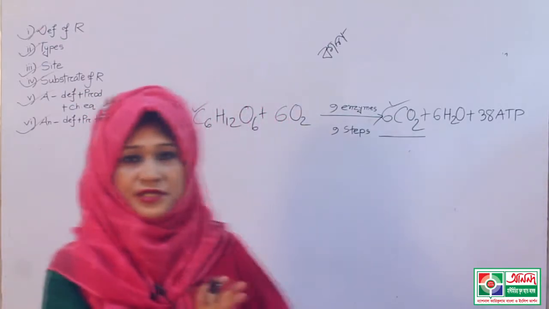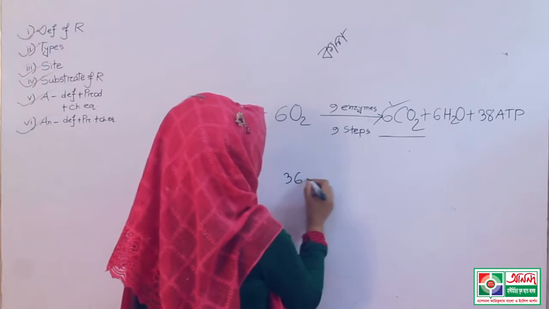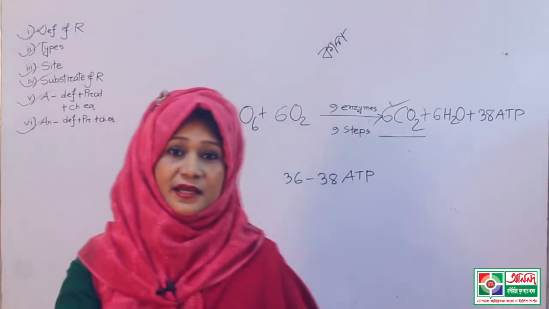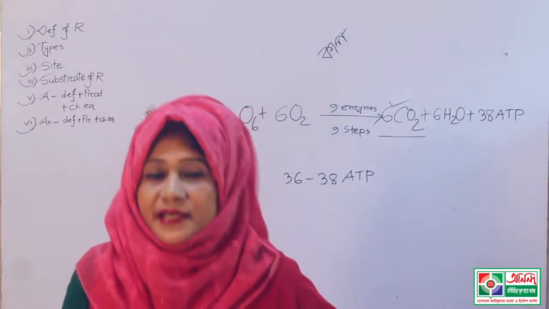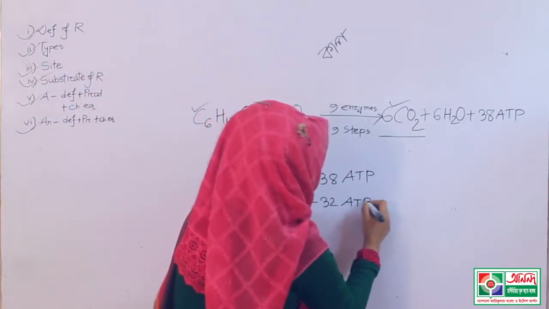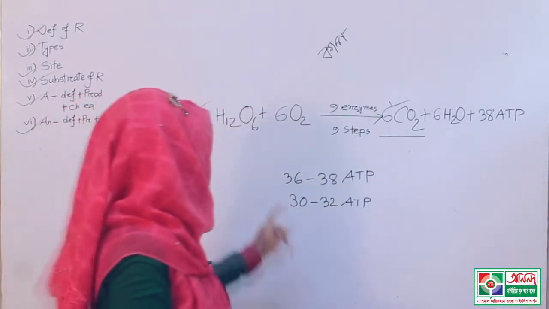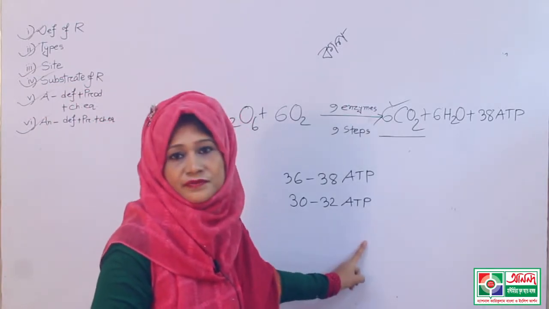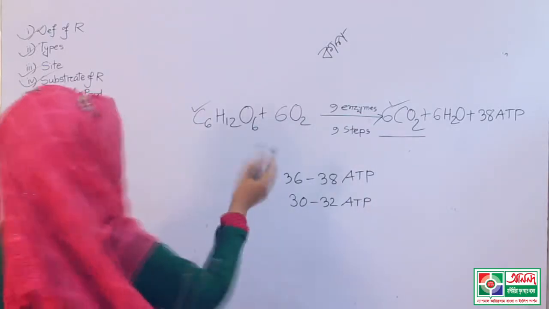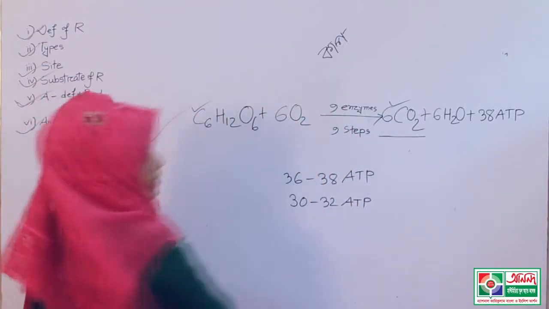In your textbook it is written as 38, but it may be 36 to 38 ATP. Again, different scientists nowadays have calculated that it is actually 32 ATP, but you should write 38 because in your textbook it is given as 38. In higher class you will learn how it becomes 30 to 32. Okay? Now students, this was the aerobic respiration. What are the products? Carbon dioxide and water and 38 ATP, and this is the chemical equation.